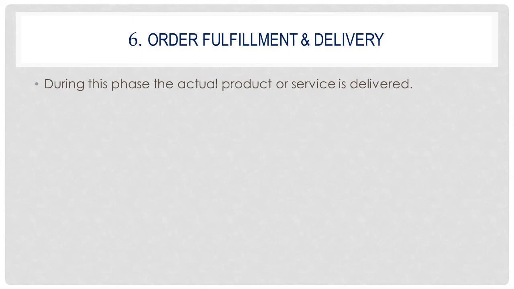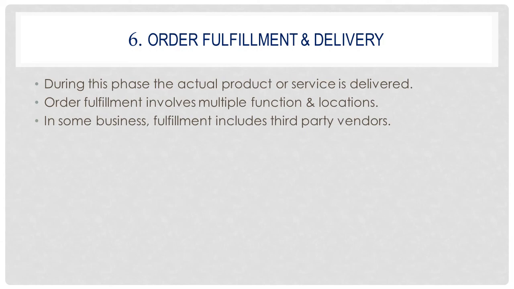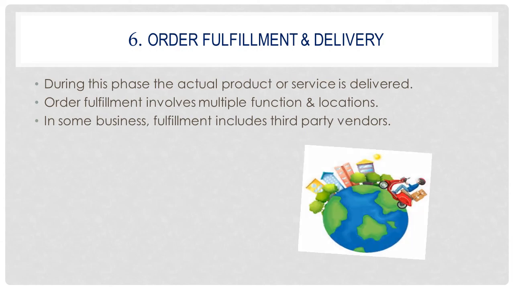Sixth, order fulfillment and delivery. During this phase, the actual product or service is delivered. Order fulfillment involves multiple functions and locations. In some businesses, fulfillment includes third-party vendors.